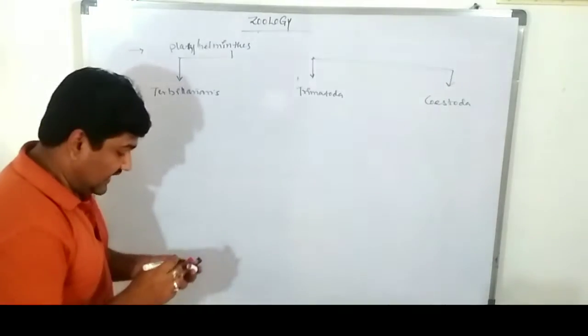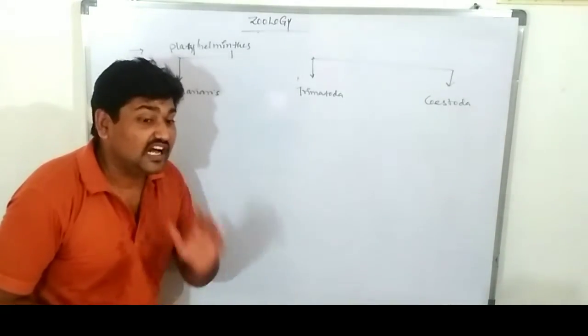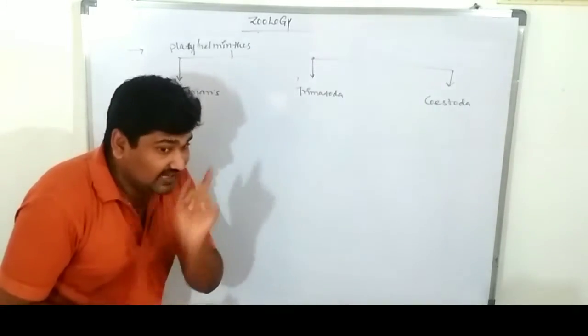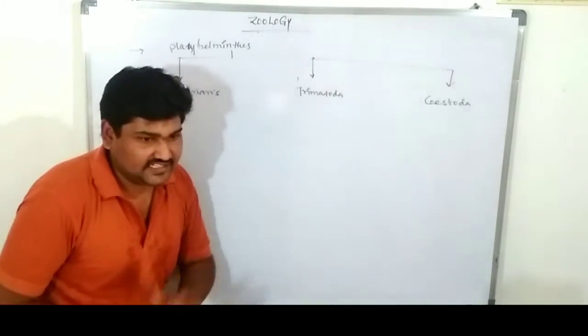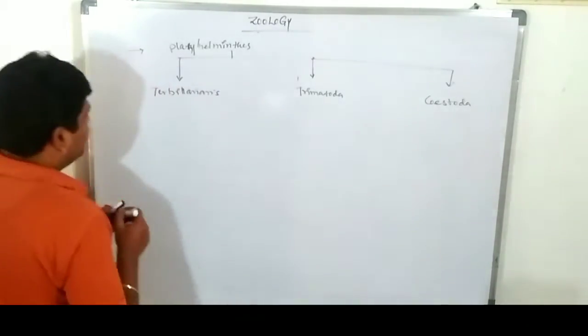Turbellaria, Trematoda and Cestoda. What is that? These can be classified depending on their morphological characters, and which one? The external and internal morphological characters. These can be classified into three classes. How many? Three classes. First one, the Turbellarians.